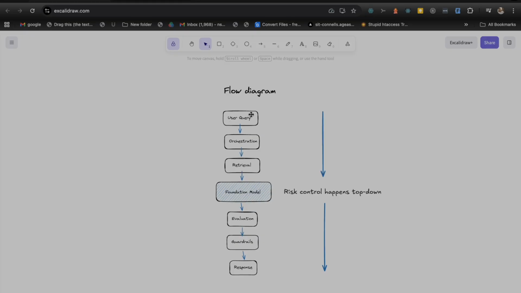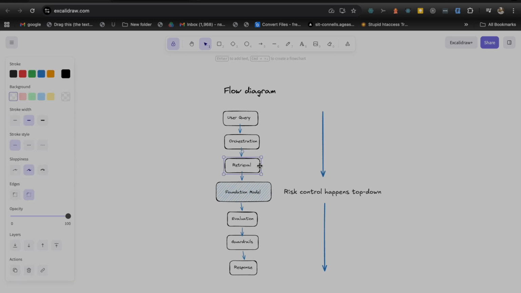We will start with a flow diagram of a normal request in an AI application. So we will definitely start with the user query. Here you can see this is the user query, right? First of all, the user will enter some prompt or via your application, a query will be initiated. User request goes to the orchestration layer. It could be an API. It could be some other layer.